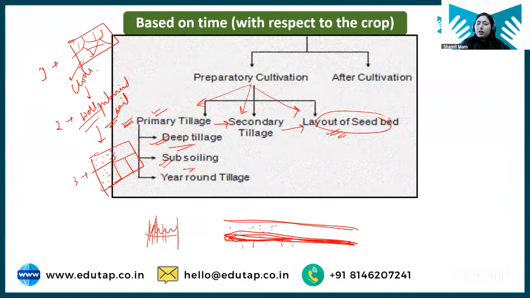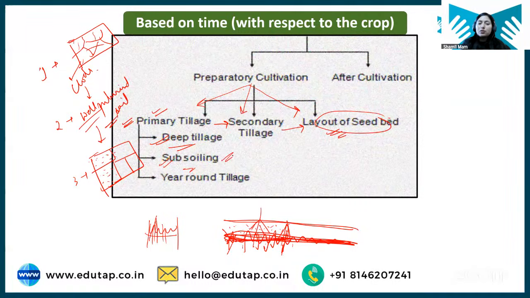Water logging will happen here, water will stand here, and the root part of the plant will not be able to grow properly. Clear? There will be water stagnation. Also, this water will not percolate down into the soil. Also, if the crop is deep rooted, then the root will not be able to grow, right? So subsoiling is basically the tillage operation when we are breaking this hard pan. Our objective here is to break the hard pan.